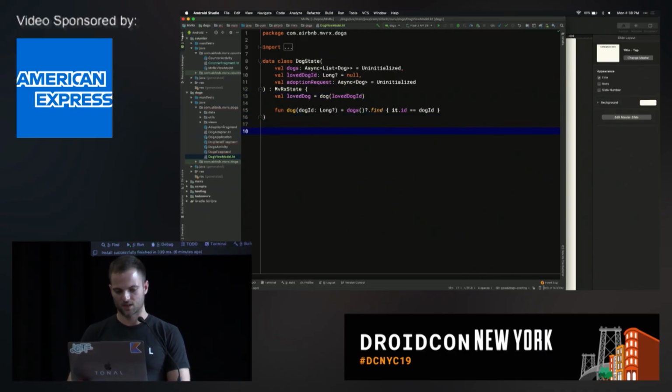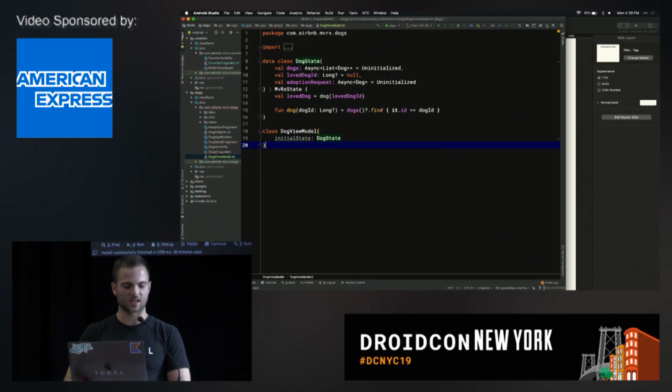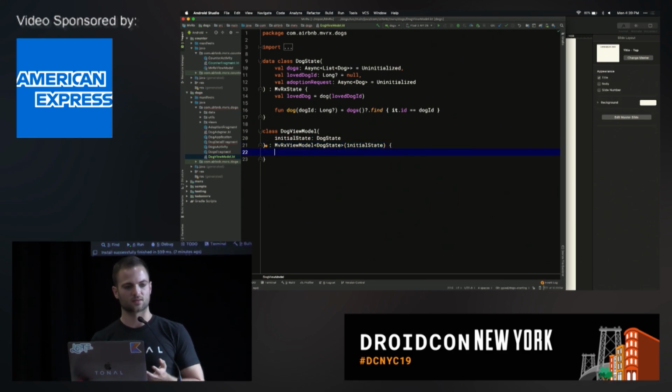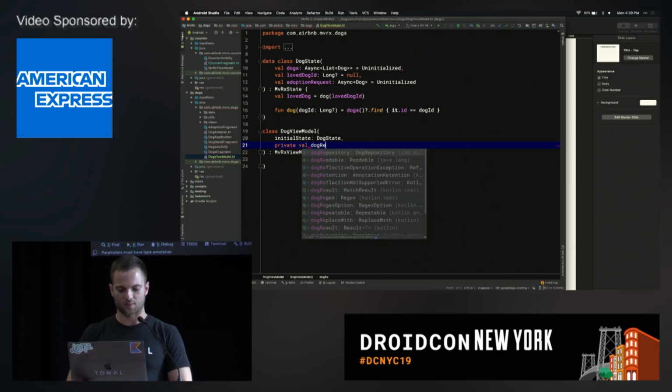Let's go ahead and make the view model. So we're going to say class dog view model, and then dog state, initial state, just like before. Okay, so now we have an interesting situation. This one's new. We have something called a dog repository. And a dog repository is how we fetch the dogs, obviously. And we want to constructor inject it. That's really a nice way of creating our objects. It's also really, really good for testing. So let's go ahead and see what happens here. So we'll do private val dog repository.